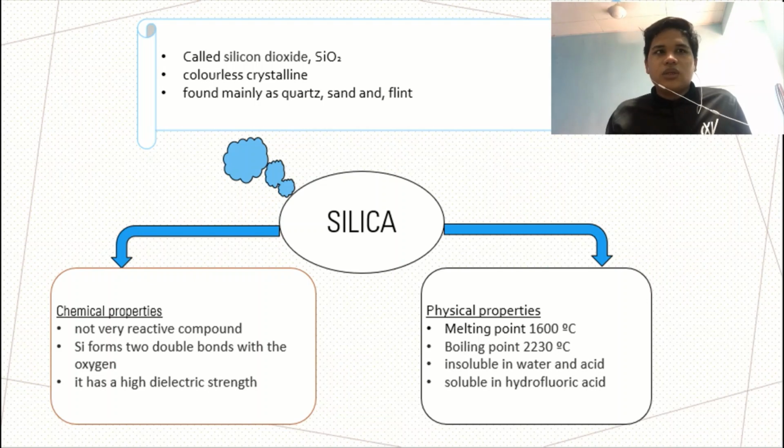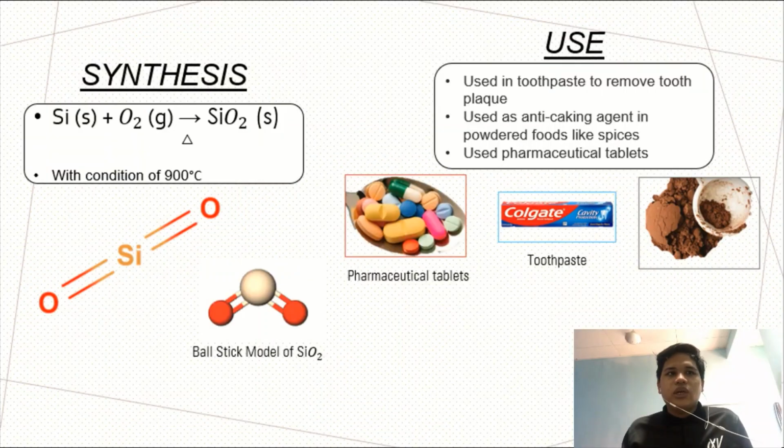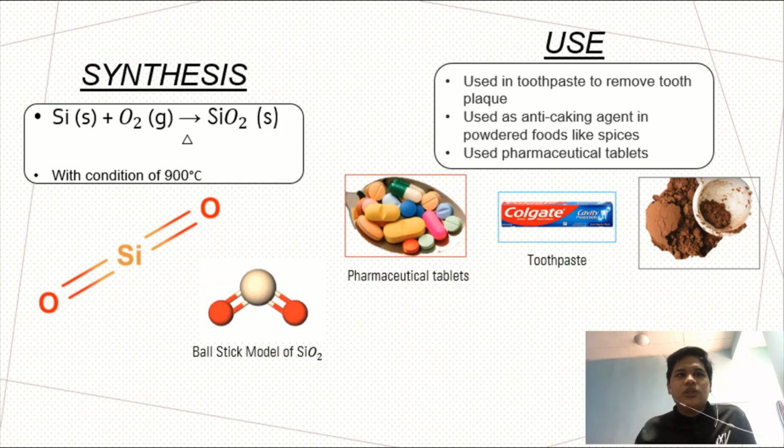Moving on to the physical properties, the compound has a melting point and boiling point of 1600 degrees and 2230 degrees respectively. For its solubility, it is insoluble in water and acid except for hydrofluoric acid. For its synthesis process, solid silicon reacts with oxygen gas, producing silicon dioxide at a temperature of 1900 degrees Celsius.